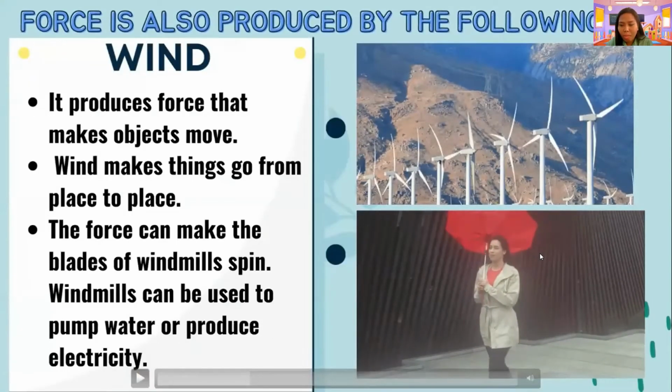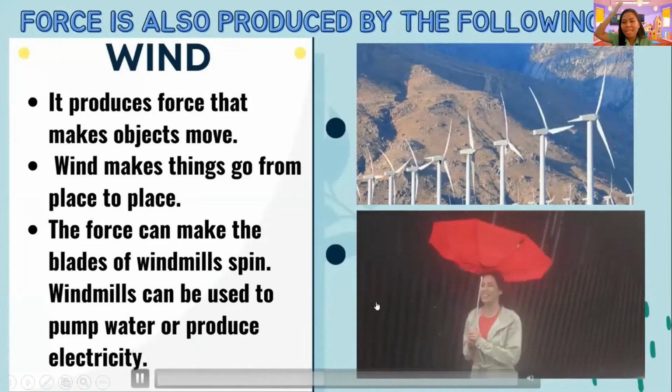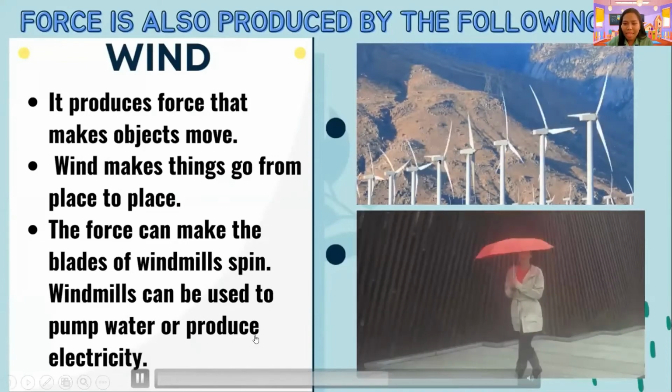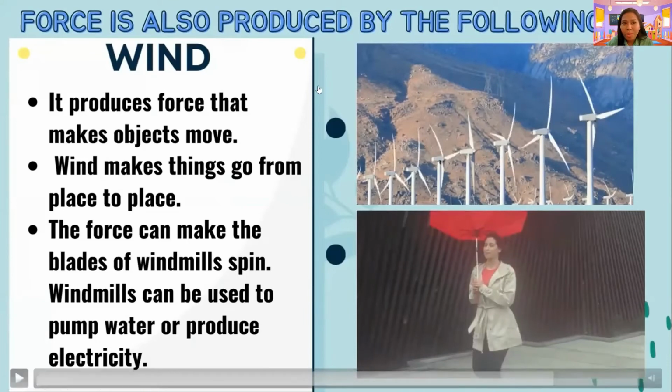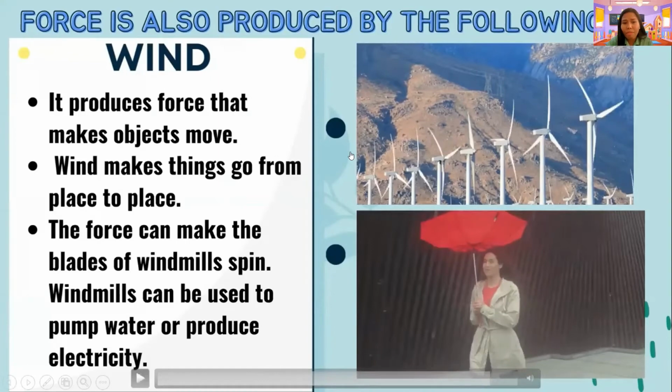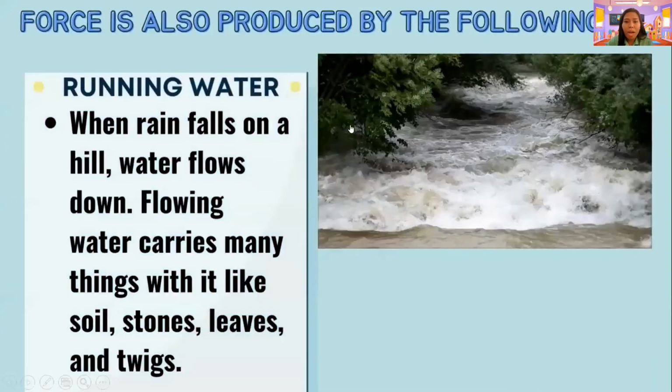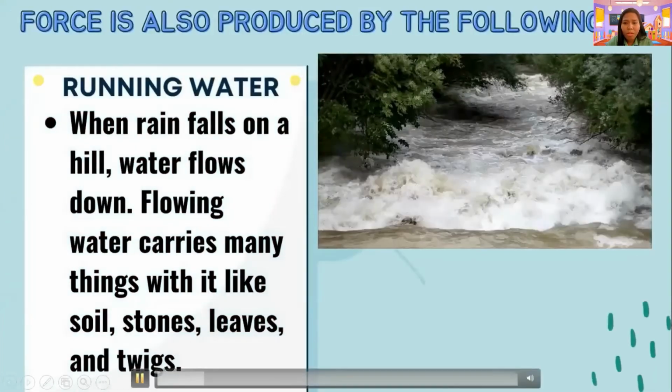Look at the umbrella. It is because of what? It's because of the wind. That's why her umbrella is nabaliktad. Okay, so force is also produced by wind. Aside from wind, grade 1, the running water as well. Look at the running water.